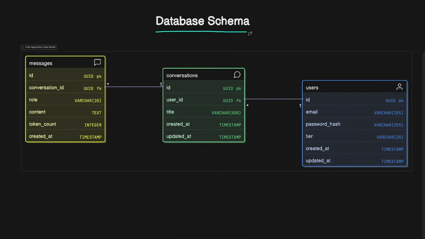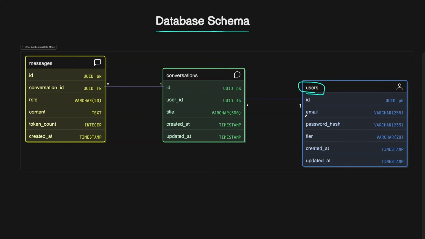Next, let's have a look at the schema of the database and how the entities are mapped together for this system. At least for the requirements that we discussed, which is having a conversation with the LLM and then receiving the responses by this LLM, it's not that complicated, as you will see, at least for the core entities that we need to have. First of all, we need to have some users table or collection, depending on the type of database we will have here.